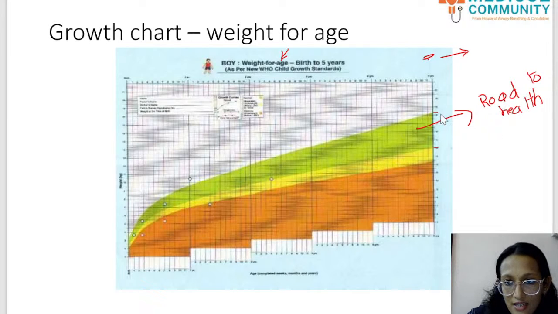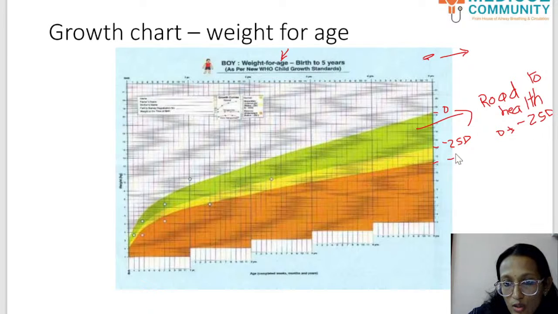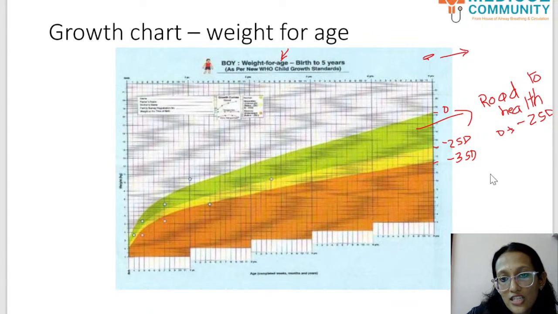This is the best. That is 0 to -2 standard deviation is the green color. Okay, 0 to -2 standard deviation. -2 to -3 is the yellow color, which means the child is having moderate malnutrition. So yellow means moderately malnourished or moderately undernourished.